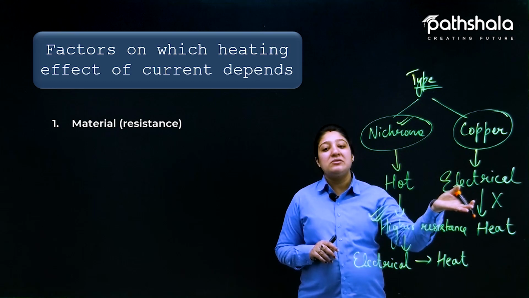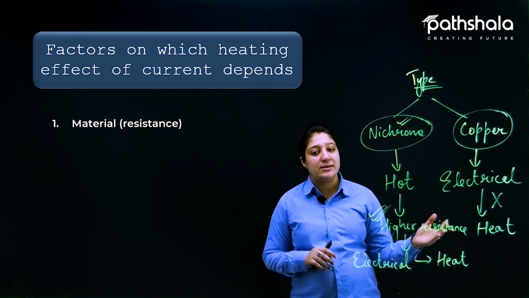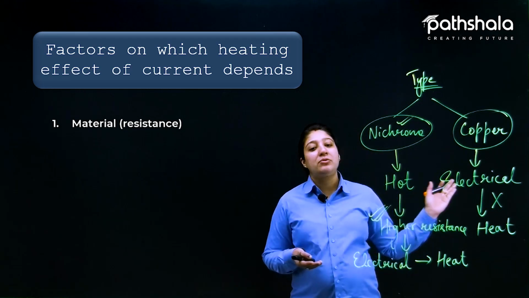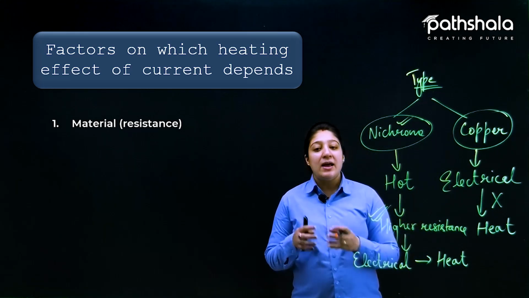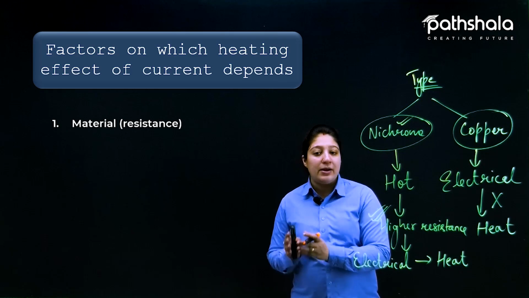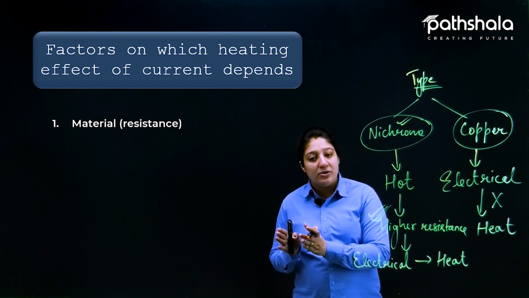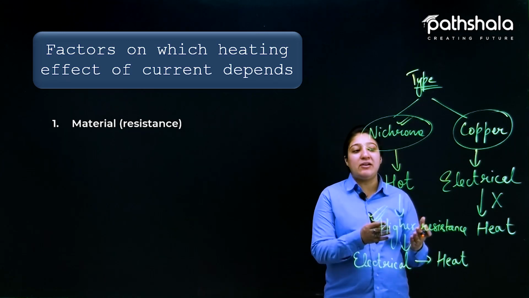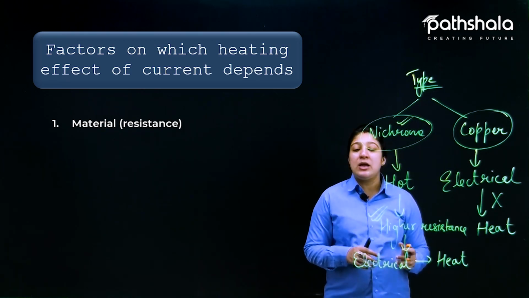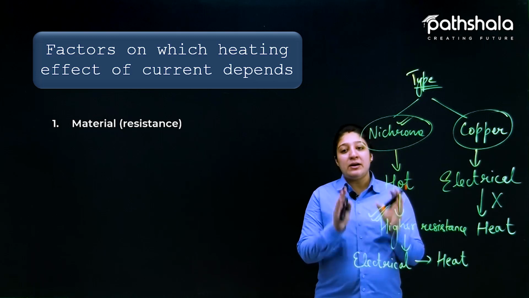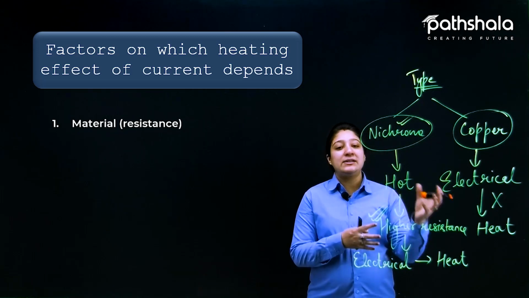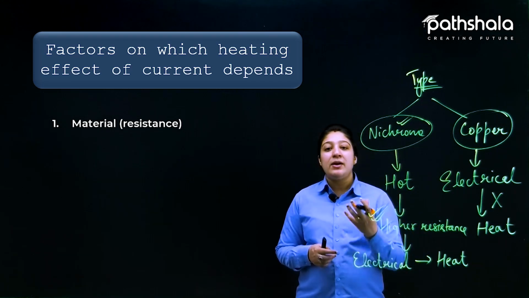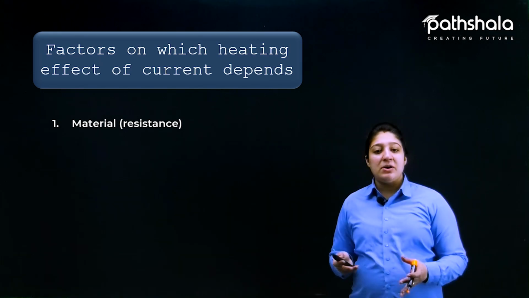But in the appliances which don't have higher resistance, what happens? They don't obstruct the pathway and charges flow through them easily. As a result, as the charges are not stopping there or obstructing in the material, they easily go out and no conversion of electrical energy into heat energy takes place. So that is how the resistance of the material is so important for the heating effect of current. So that is about resistance.